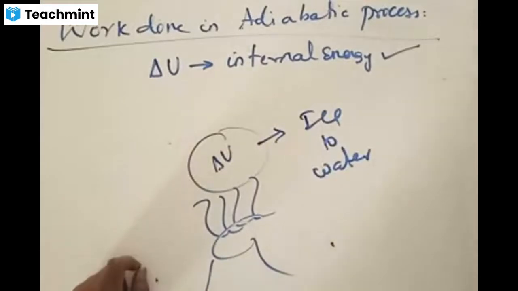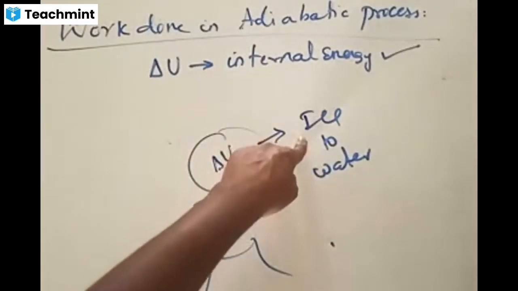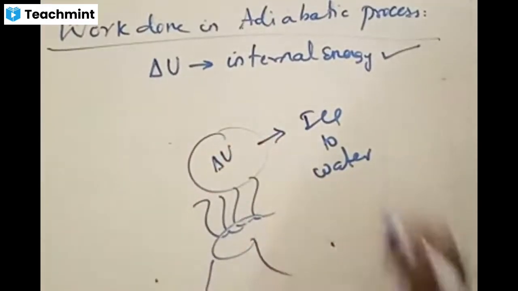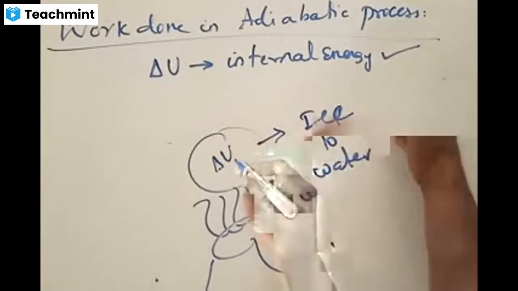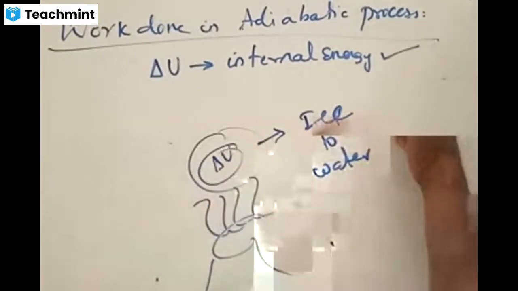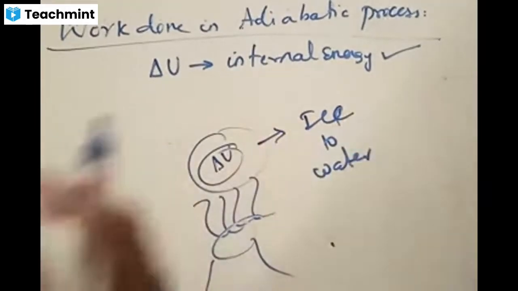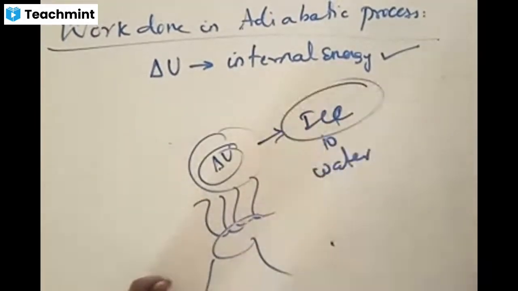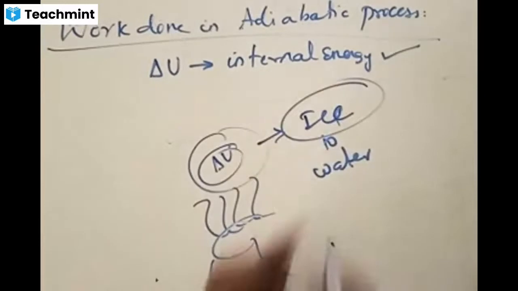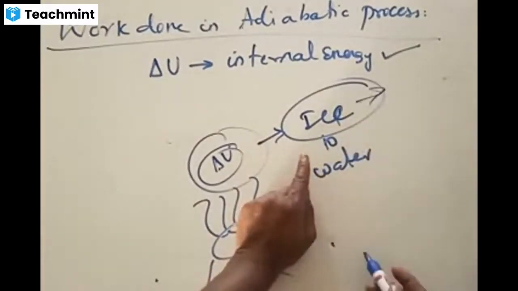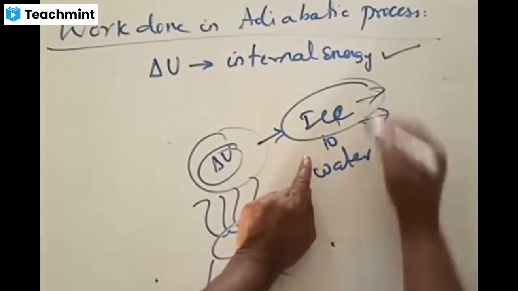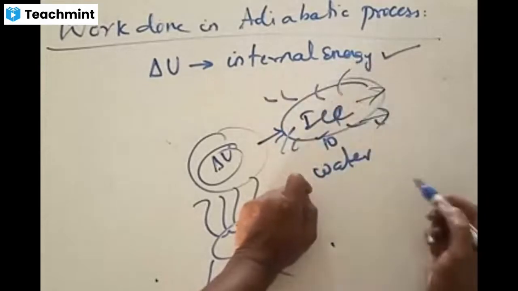During this process of ice to water, what is happening? Ice, which is in the solid state, is converting into liquid state. But during each time interval, what happens? You'll find some change in this process. Some kind of internal energy makes all the molecules bind in one particular form, the form of ice. The moment you heat it, one droplet will come out, some more heat, some more droplets. In that way, it is coming out.